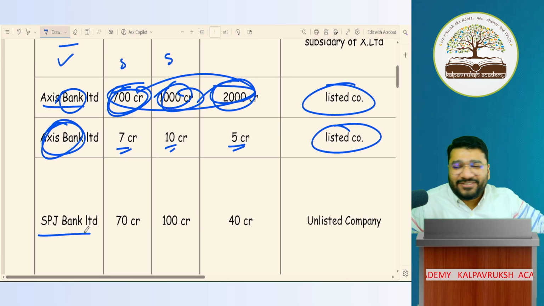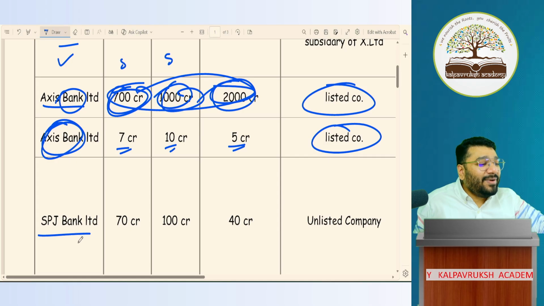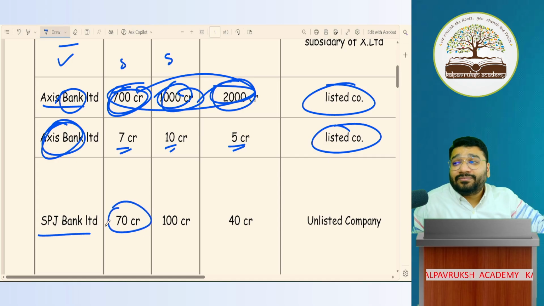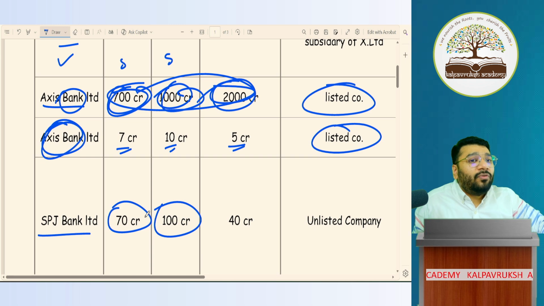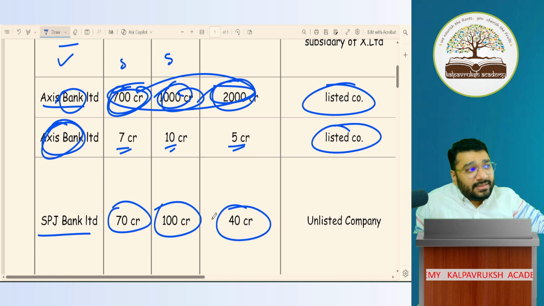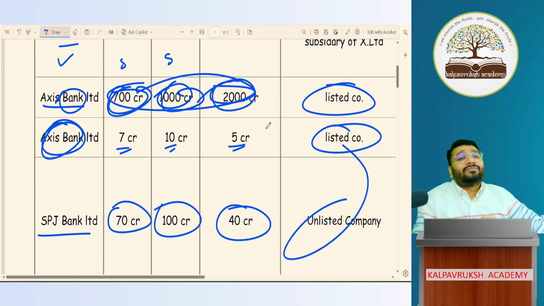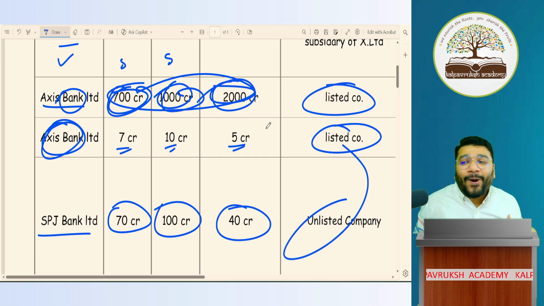SPJ Bank Limited. Turnover, sorry, net worth: 250 crores or more, or less than 250 crores? Turnover is less than 250 crores. Debt is less than 50 crores. Unlisted also. Therefore, I am a small company.